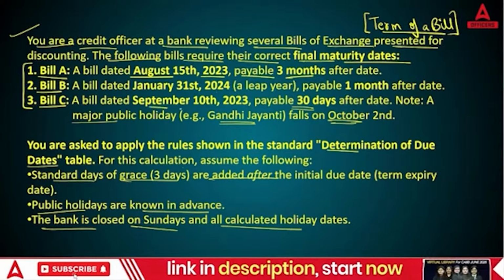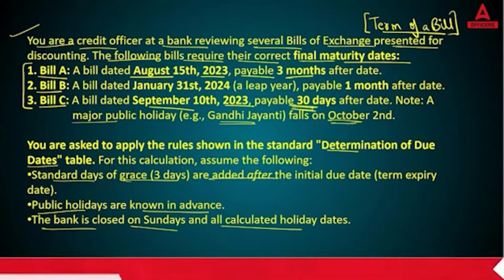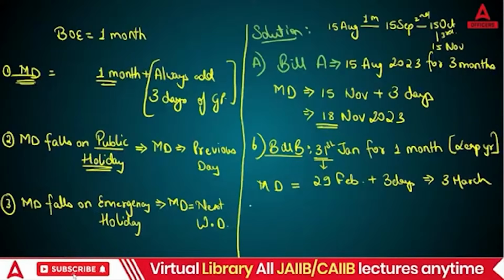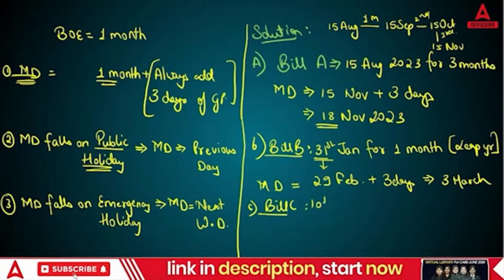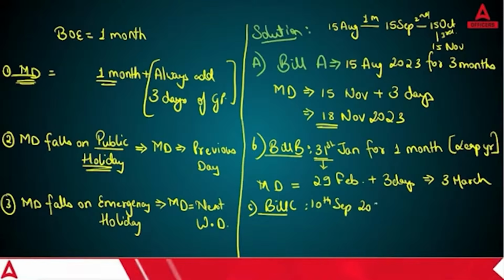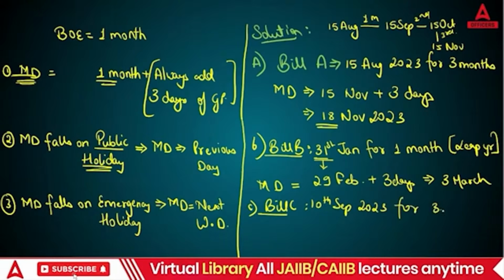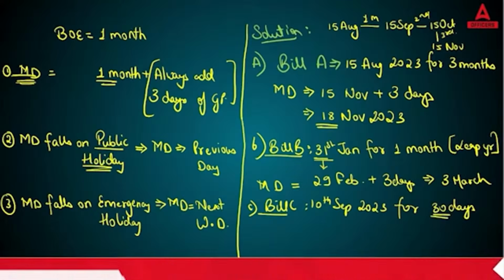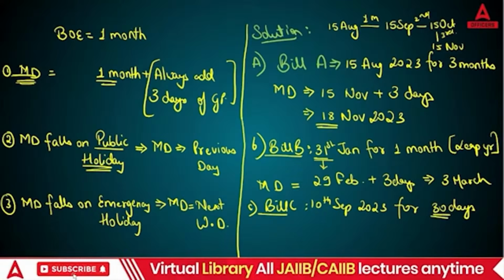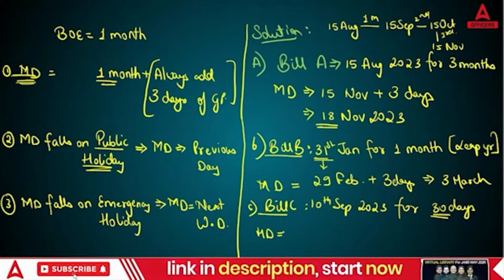A bill dated 10th September 23 payable 30 days after date. Acha. Now, in case when they are giving you day wise time period, then calculate like 1 day, 2 day, 3 day. Day wise we need to calculate. So here maturity date is going to be 30 days we need to count from 10th September.